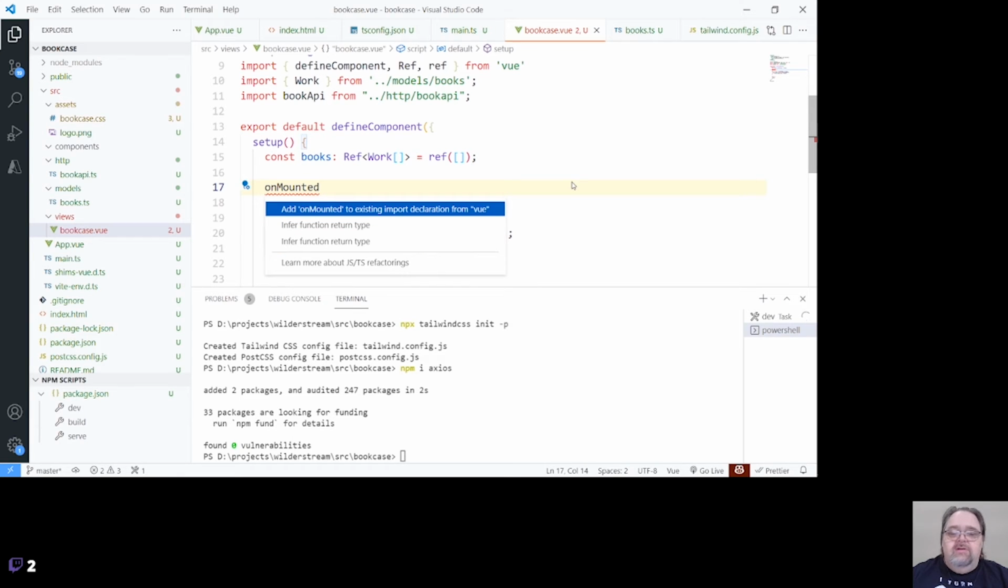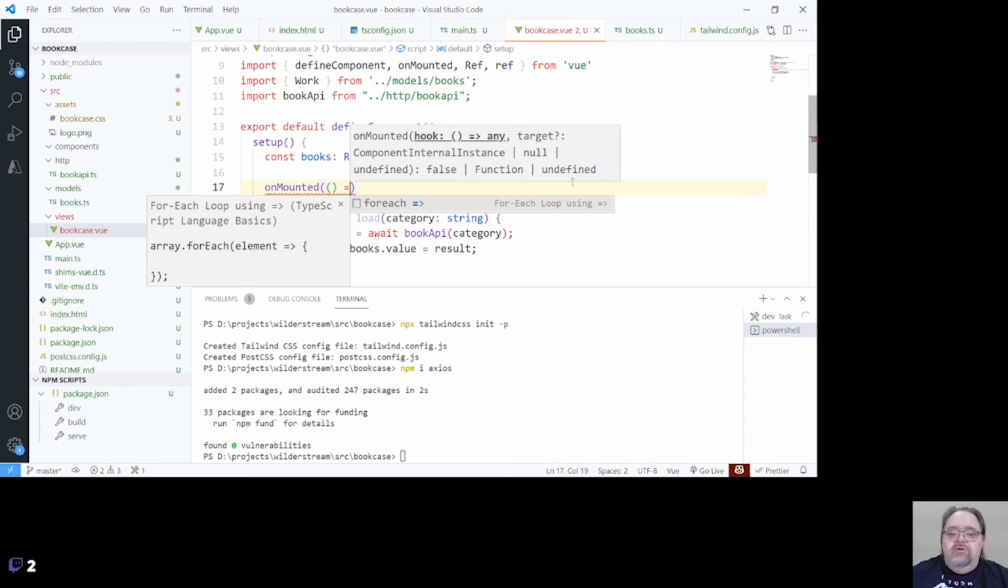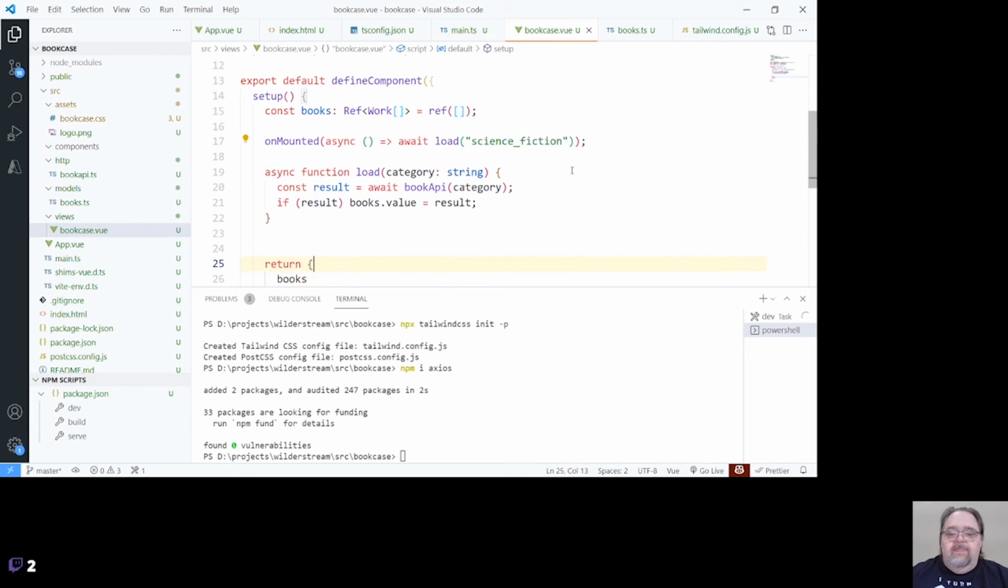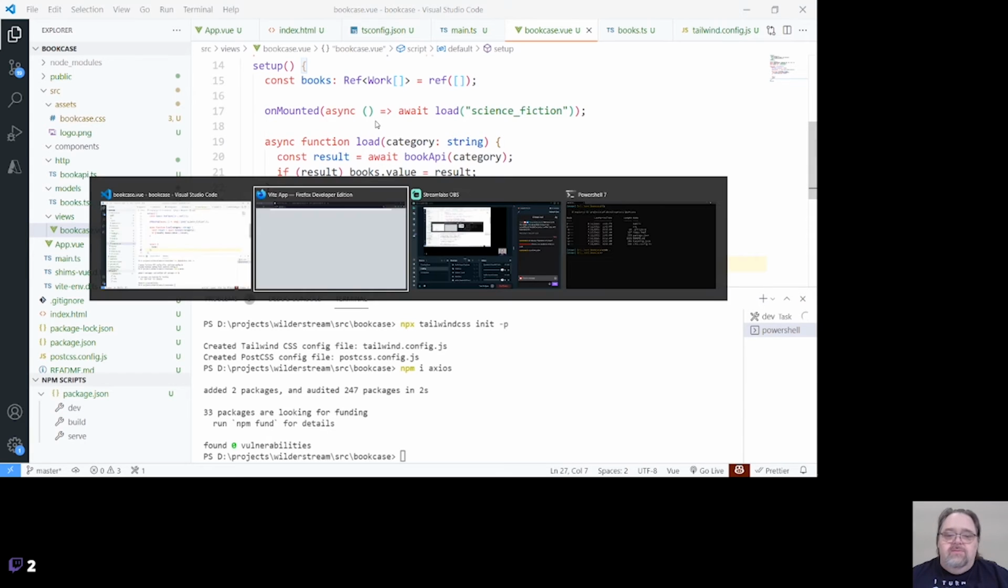And this is a method for Vue as well to say, when this component is mounted, do you want to run some code? So I'll use an arrow function here. And you're going to see a lot of async here. And we're just going to call await load. Let's do science. We'll start out with science fiction. I happen to know that's one of the names. Now, interestingly, onMounted and function load don't need to be returned because we're not binding to it. This is all about the work that's being done inside.